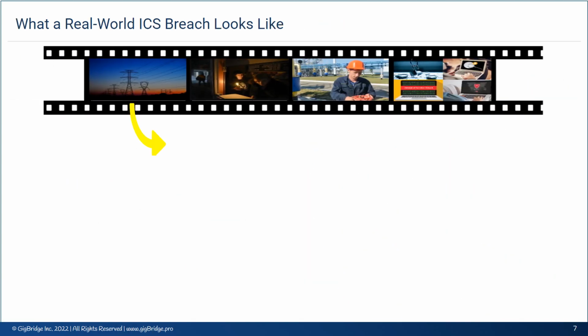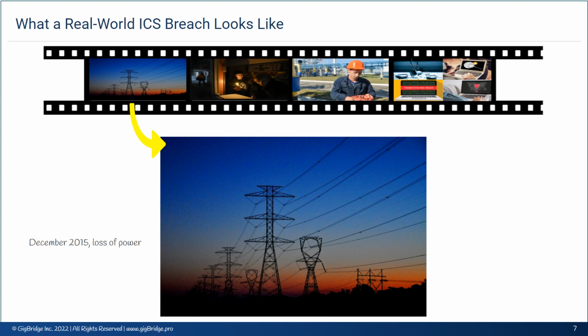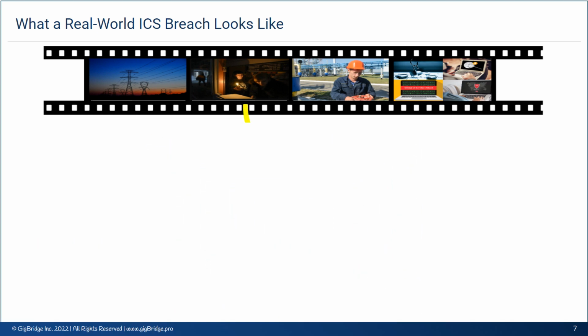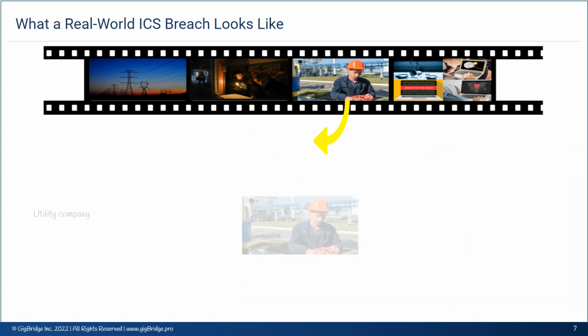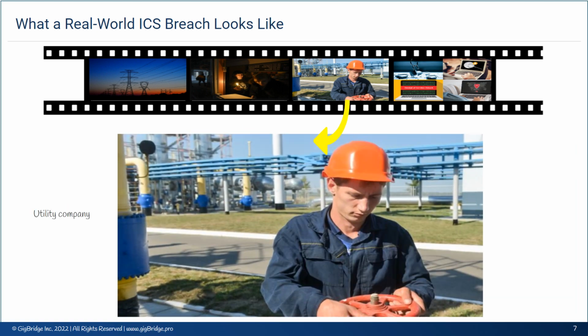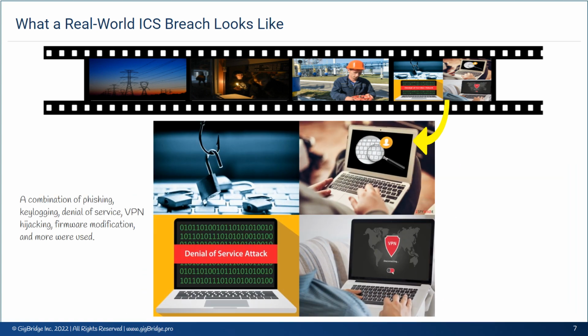In December 2015, more than 230,000 Ukrainians across 3 different regions suddenly had to face electricity loss on a cold winter evening. A single, coordinated attack had interrupted 30 public power substations. The attack may have shocked the utility company, but it was due to careful plotting for the duration of 6 months on the part of the cyber criminals. They used a combination of phishing, keylogging, denial of service, VPN hijacking, firmware modification, and more.